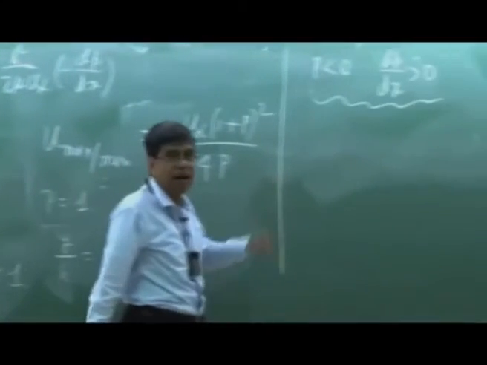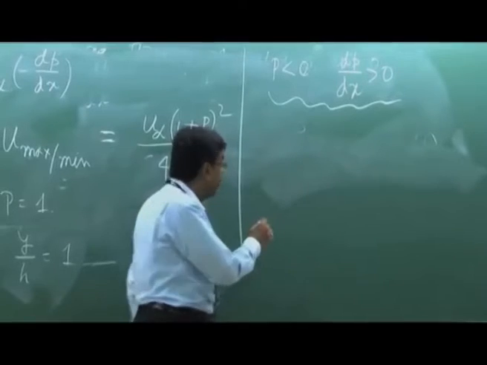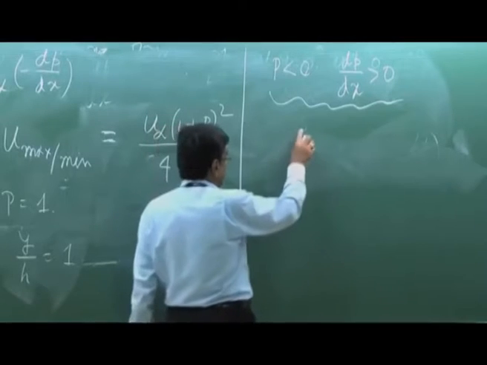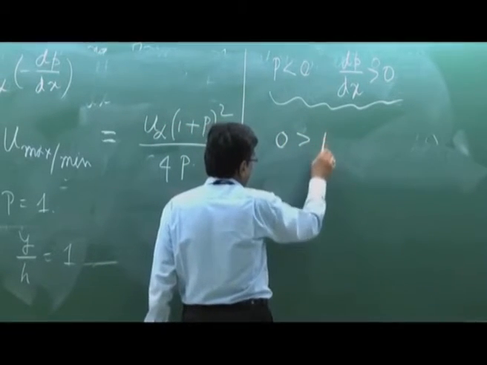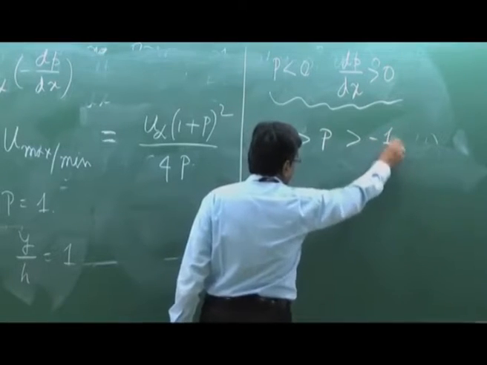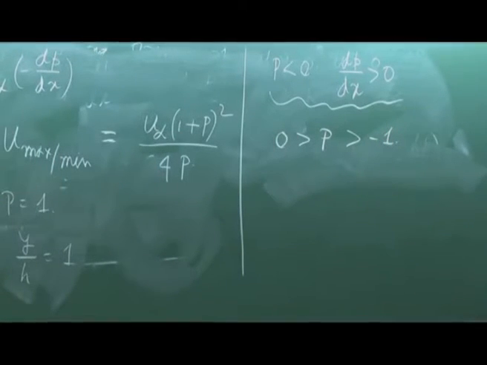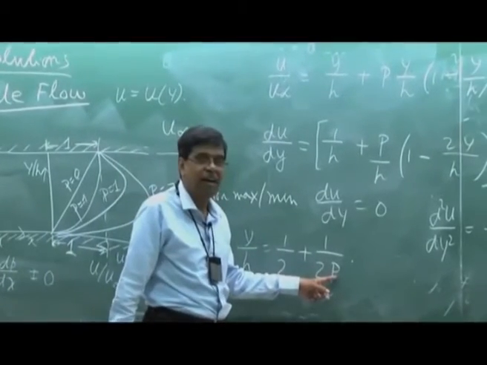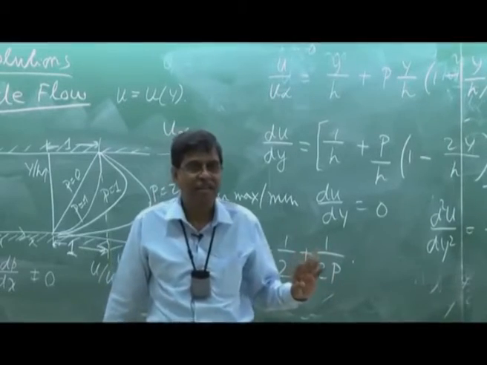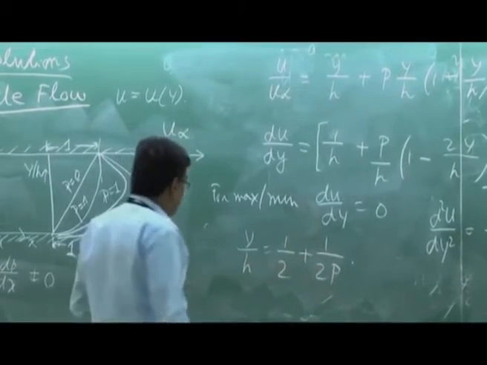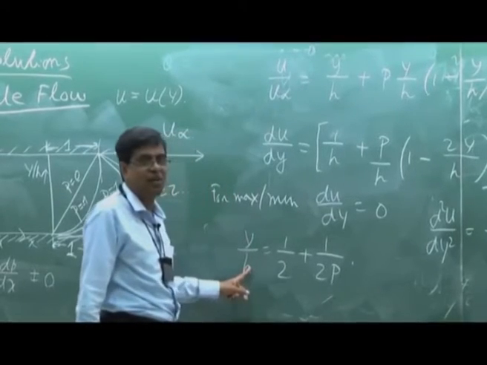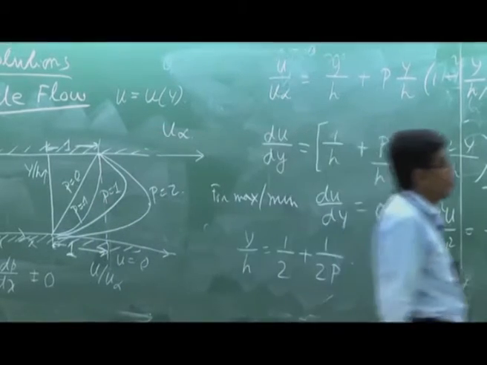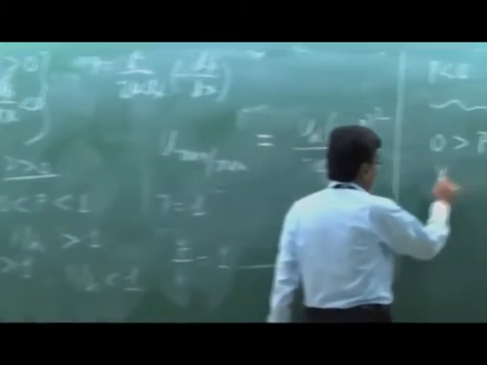Now for P less than 0, I also split like this. Let us consider P less than 0 but greater than minus 1. That means 0 greater than P, but P greater than minus 1. In a similar way, the beauty is that it is just a mirror image. When P is between 0 and minus 1, y/h is less than 0. See that? Because this dominates with the negative value. So in that case, y/h is less than 0.